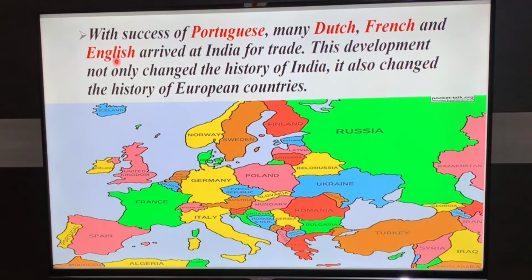So these were the four European countries who came to India: Portugal, the Dutch, meaning the people of Netherlands or Holland, the French from France, and the English from the United Kingdom. Remember, here it is Netherlands.